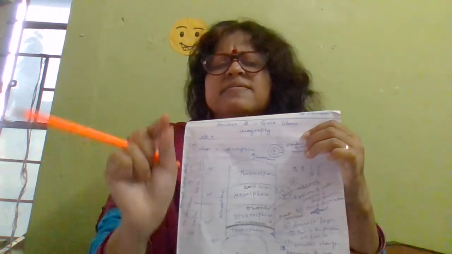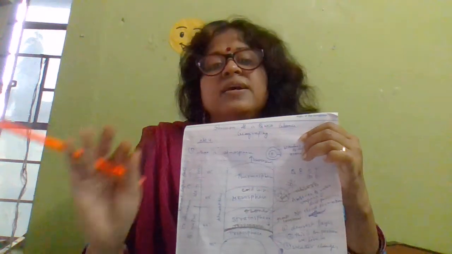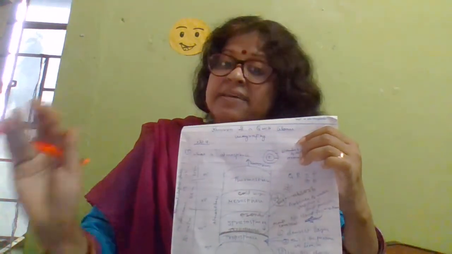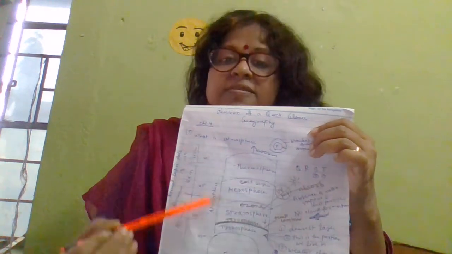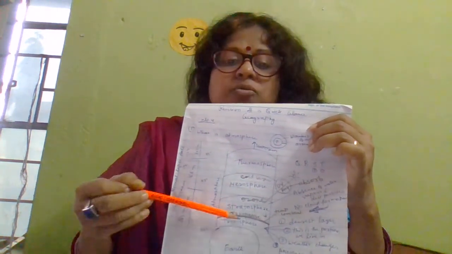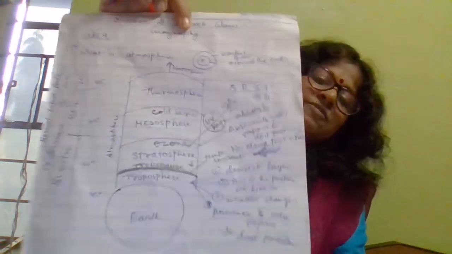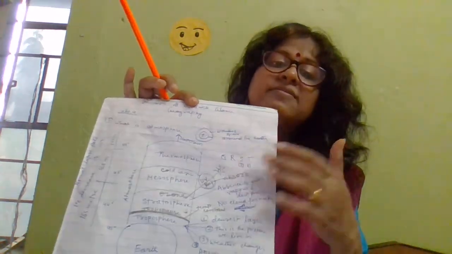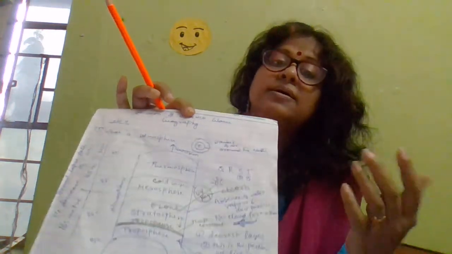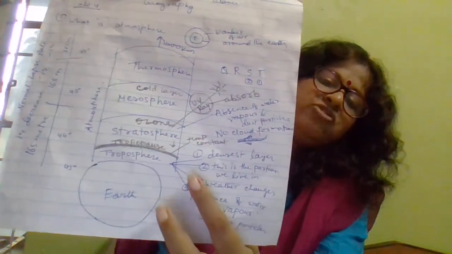So there is a little bit of difference. In composition of air, you will read different gases' names, but in the structure of atmosphere, 4 layers are there. Now we will read the features. I told you several times that the diagram is the easiest way to learn any question. So here you can see how many features are there.